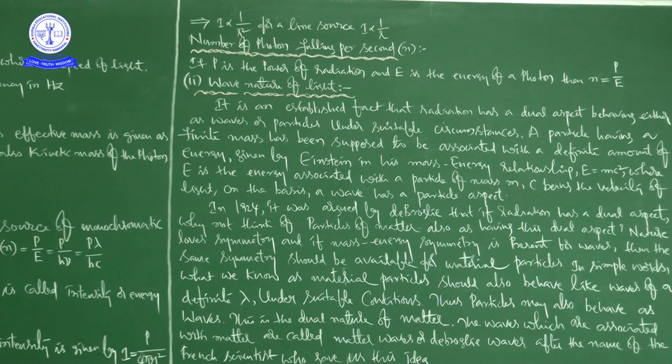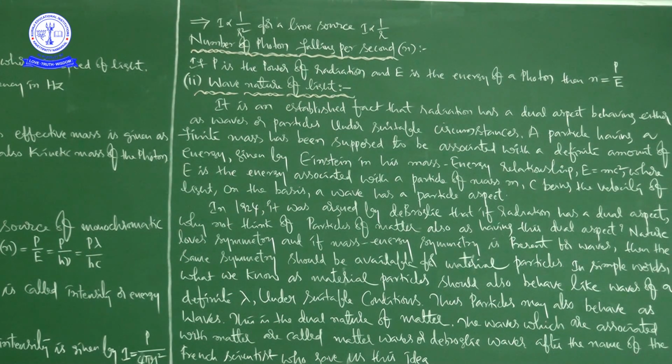So what is E? The energy associated with a particle of mass m. And m is the mass of the particle. And what is c? It is the velocity of light. On this basis, a wave has a particle aspect.